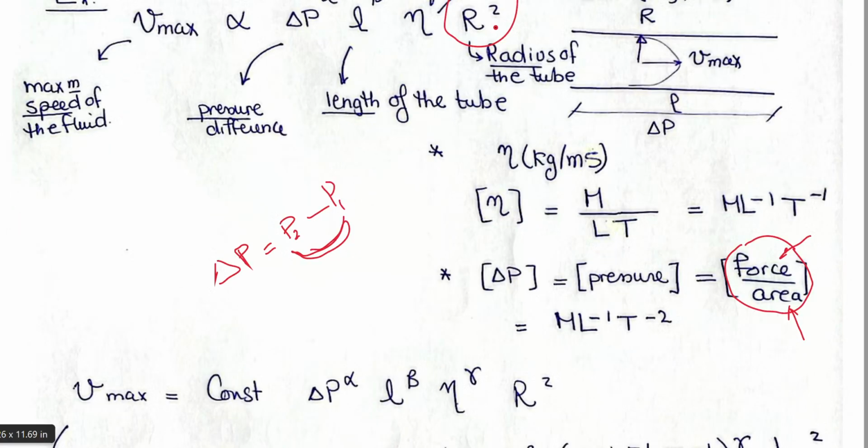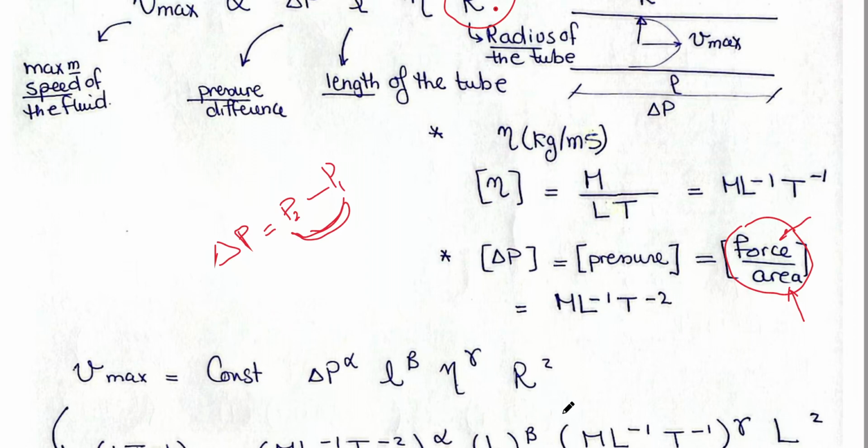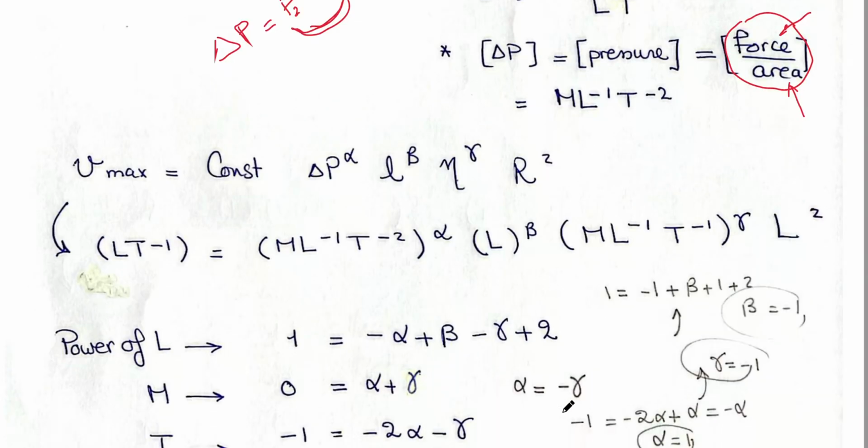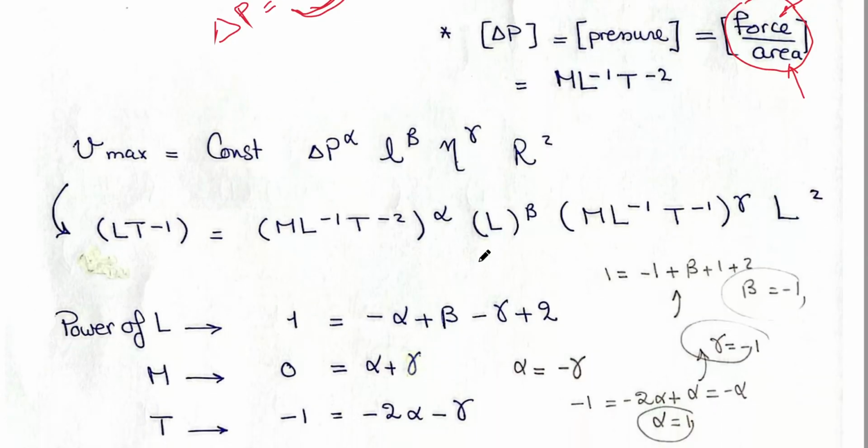Let's write the equation. So V maximum equals, instead of the proportional sign, we put equals constant, delta P to the power alpha, L to the power beta, eta to the power gamma, r squared. After writing the equation, we write the dimensional equation. What is the dimensional equation? It's the dimensions of every quantity.